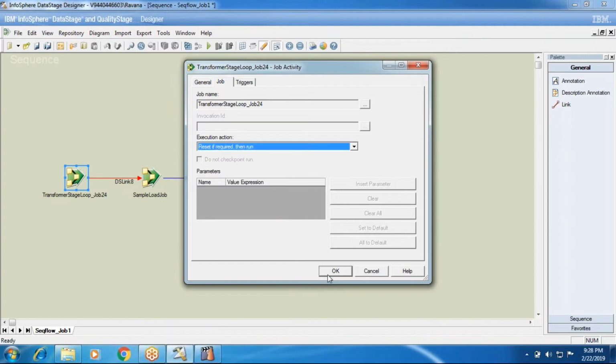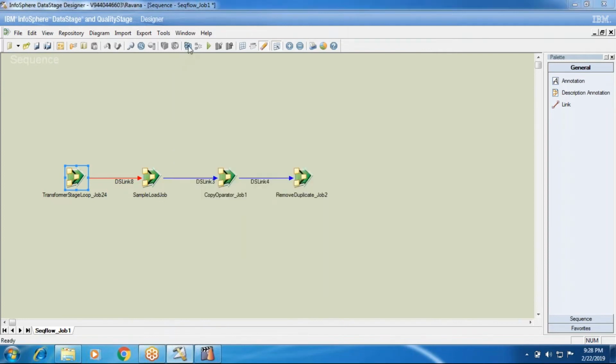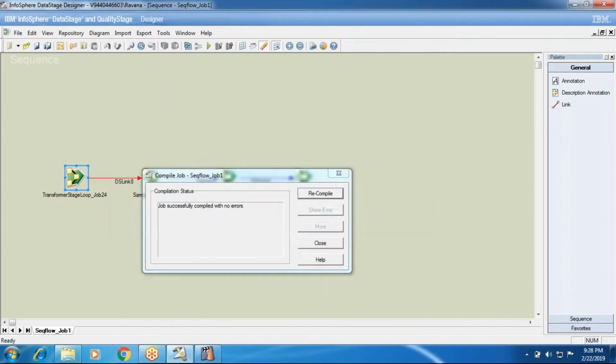But reset if required then run is for situations like this. If a job is aborted because the file is not found, that is not actually a job problem, that is a source system problem. Once the source system problem is rectified, they sent the file, and the file is in place, but the job is aborted because previously the file was missing. For the job to run it should be compiled.